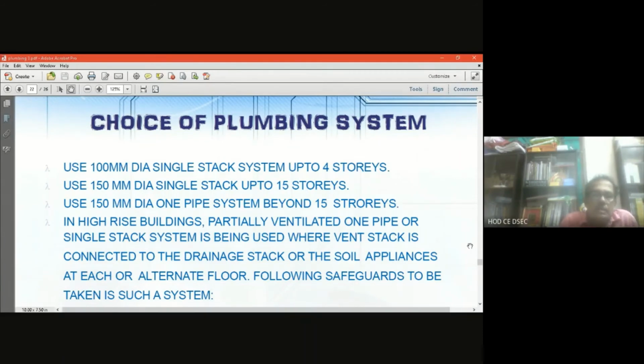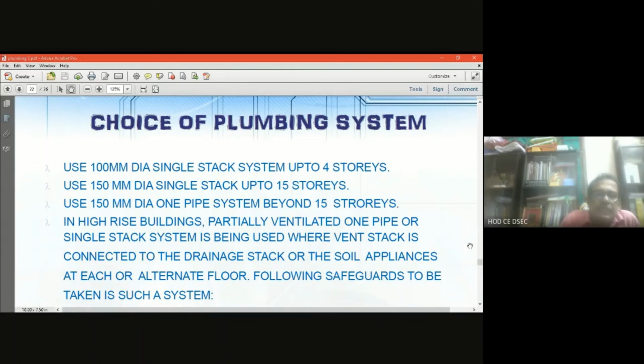So let us know the size of the stack, that is the size of the pipe, the diameter of the pipe which has been used in the plumbing system. If you go for up to 4-story building, then 100 mm dia for single stack system. If you go for 15 stories, then obviously the diameter is going to increase because usage will be more.